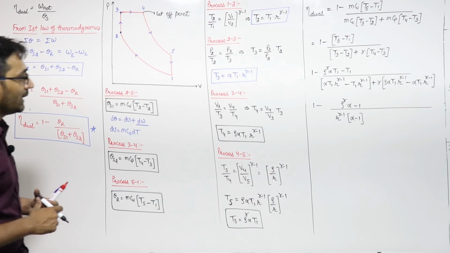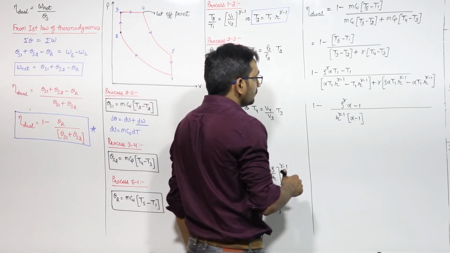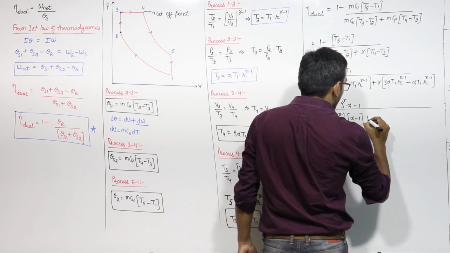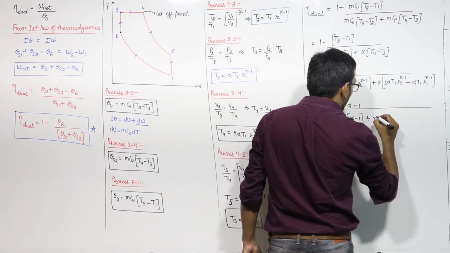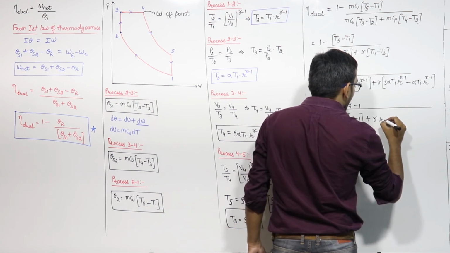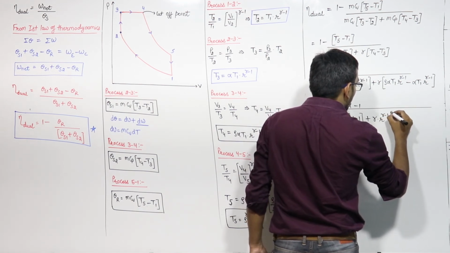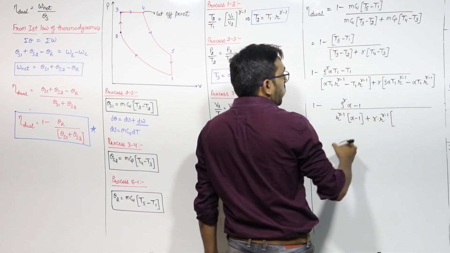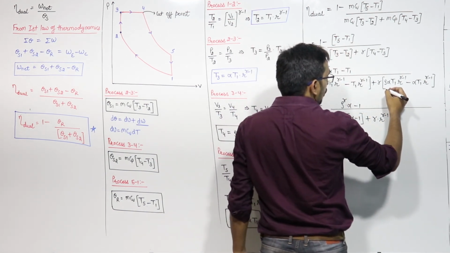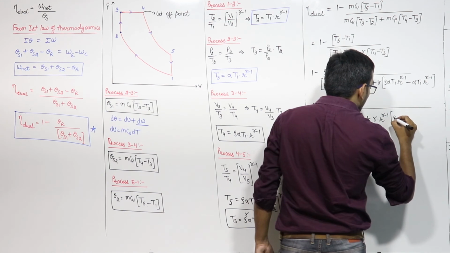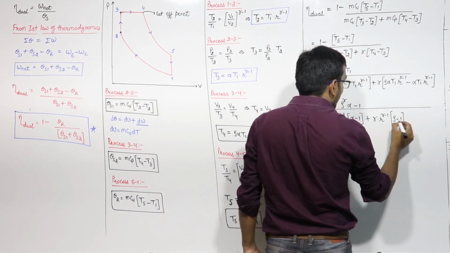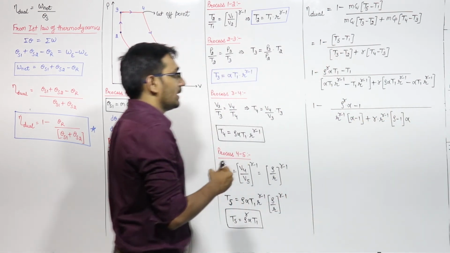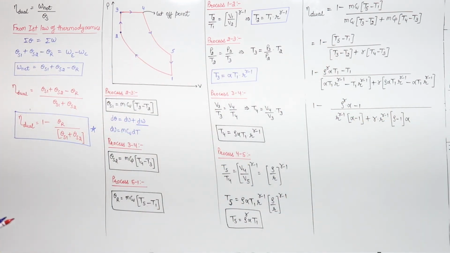Plus, if I take r raised to power gamma minus 1 common, into rho alpha minus 1, alpha also taken common. Right. This will be the case.